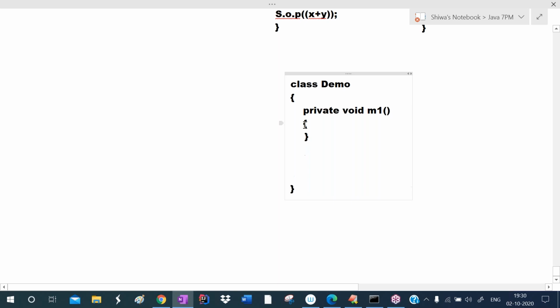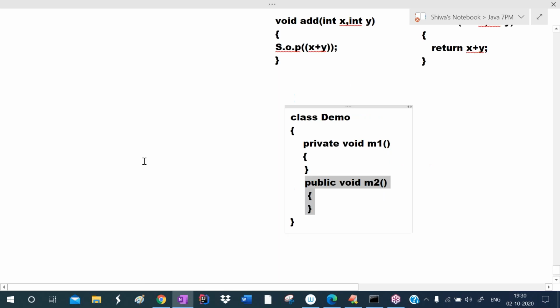For example, I'm defining a public method here: public void m2. This m2 is the public method. A public method can be accessed from anywhere. But a private method can be accessed within the class only. It is not available outside of the class. So private member visibility is within the class only, whereas a public member can be accessed from anywhere.